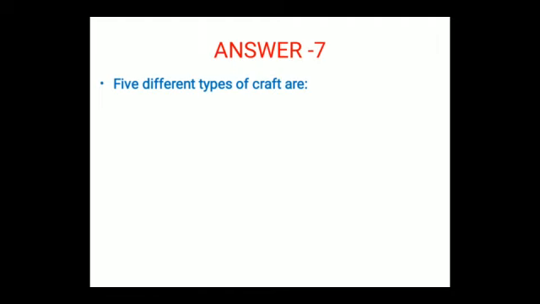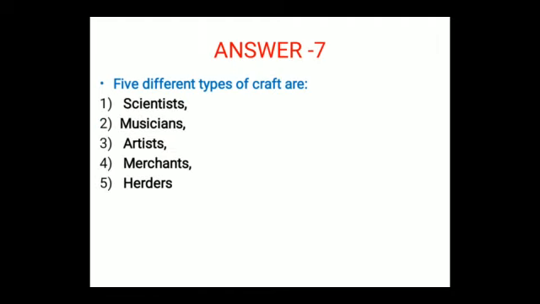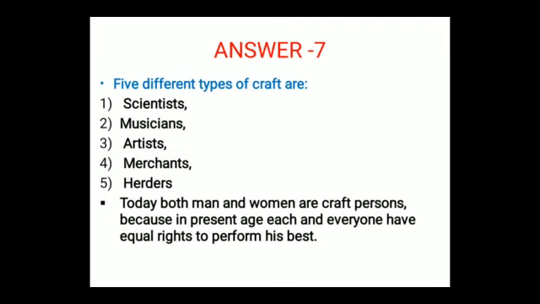5 different types of crafts are scientists, musicians, artists, merchants, herders. Today, both man and woman are craftspersons because in present age, each and every one has equal rights to perform his best.